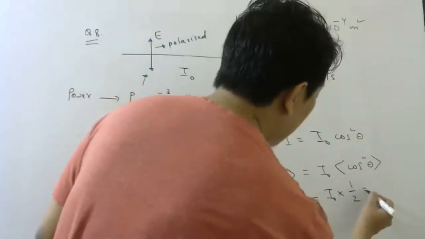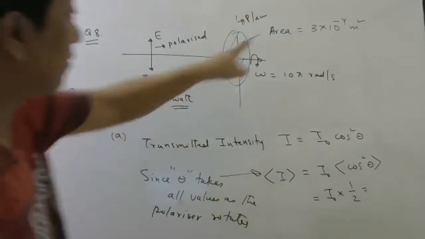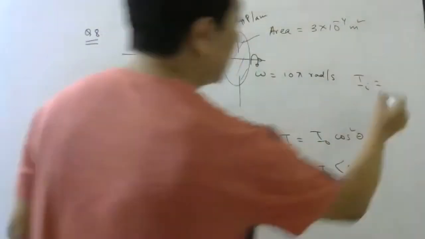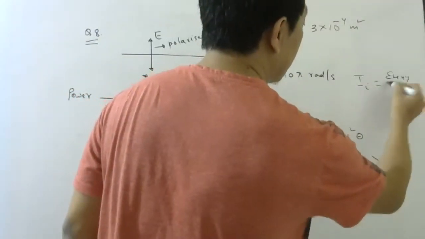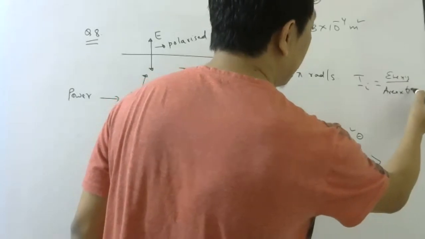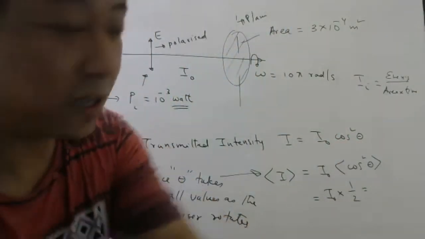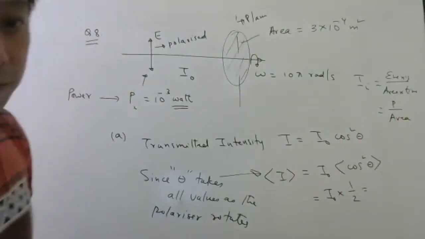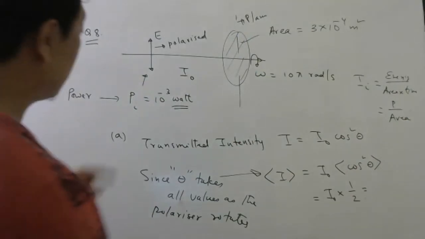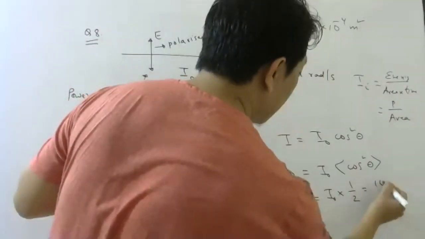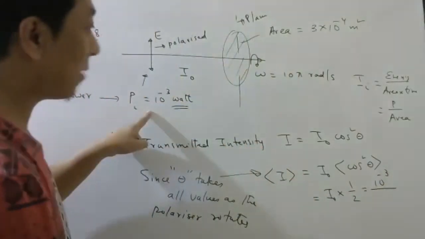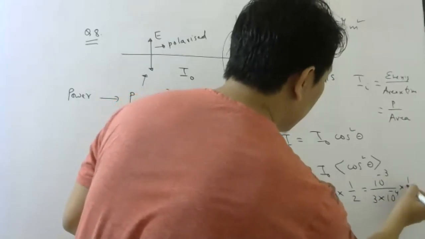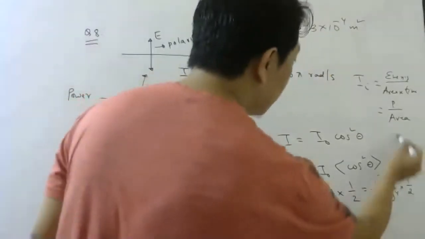Now, since they want a value, they have given power and they have given area. Intensity of incident light: intensity means energy per area per time. That is the definition of intensity, so it is power by area. So the incident power they have given is 10 power minus 3, divided by the area, 3 into 10 power minus 4, into half. I have used this definition.